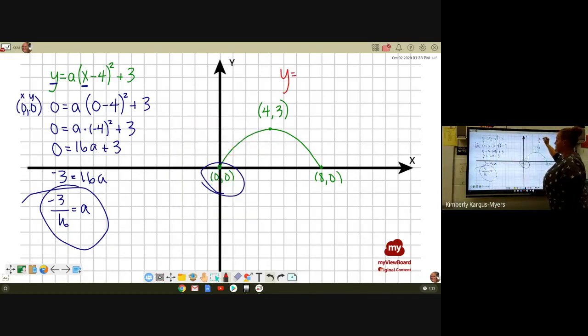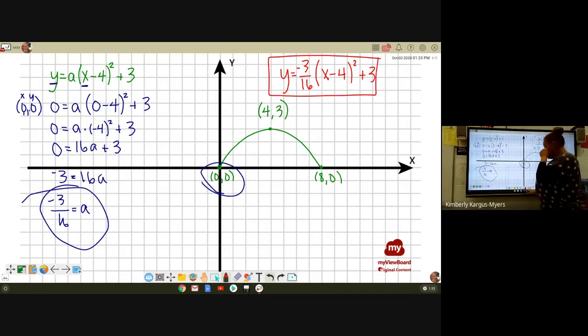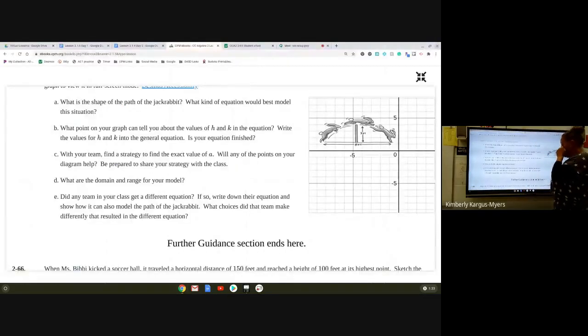y equals negative 3/16 times (x minus 4) squared plus 3. Okay, that is our equation. Part D, what are the domain and range of your model?